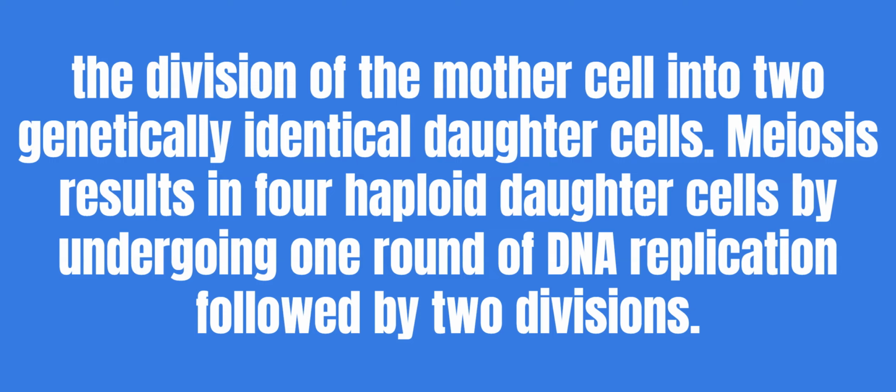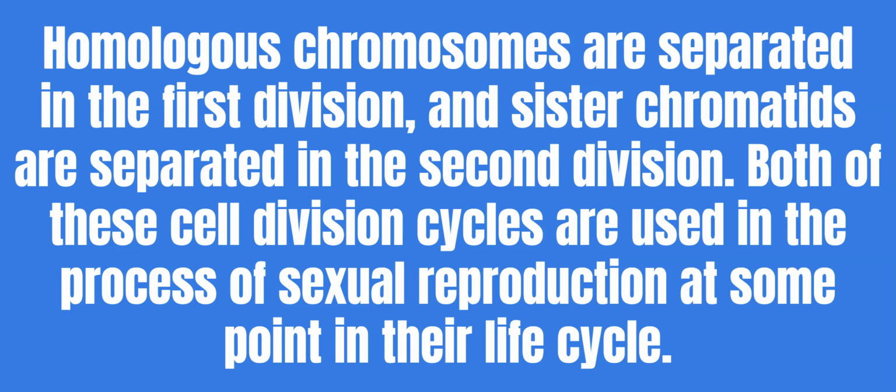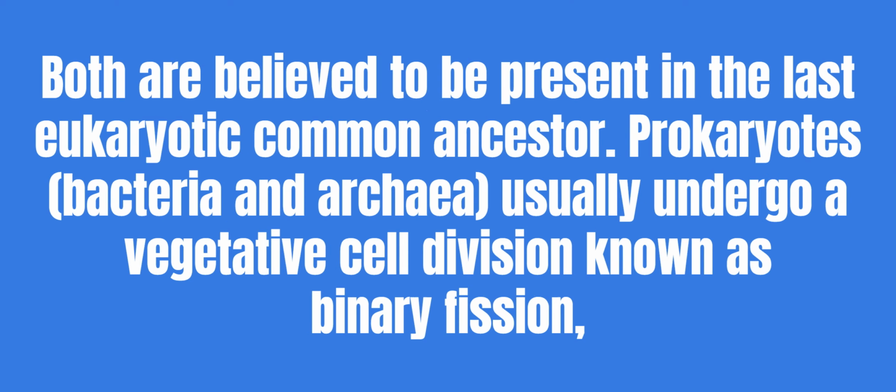Meiosis results in four haploid daughter cells by undergoing one round of DNA replication followed by two divisions. Homologous chromosomes are separated in the first division, and sister chromatids are separated in the second division. Both of these cell division cycles are used in the process of sexual reproduction at some point in their life cycle. Both are believed to be present in the last eukaryotic common ancestor.